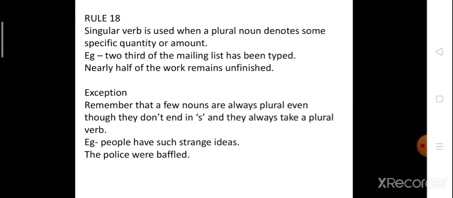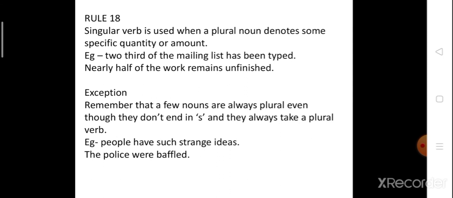Some nouns are plural but they never use s at the end, but still they are plural. For example, people, police, crowd. So these examples show that certain nouns are always plural but they don't use s.